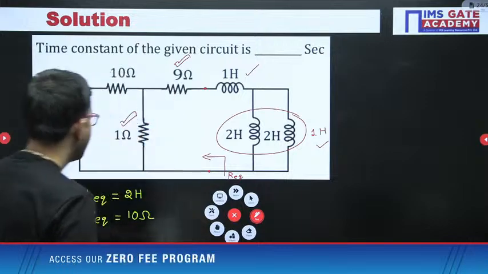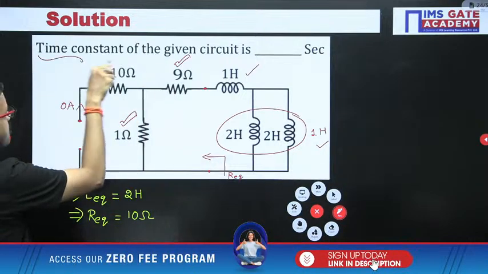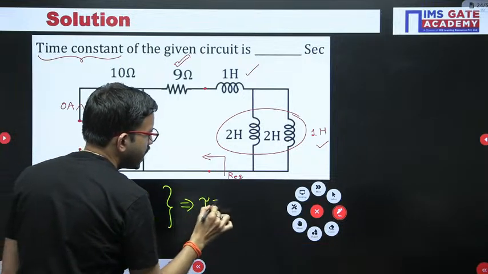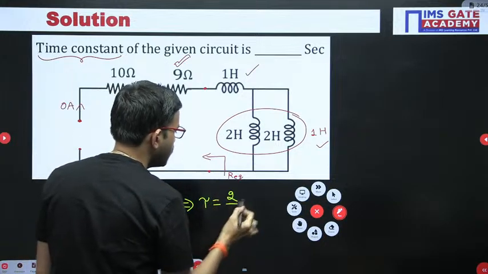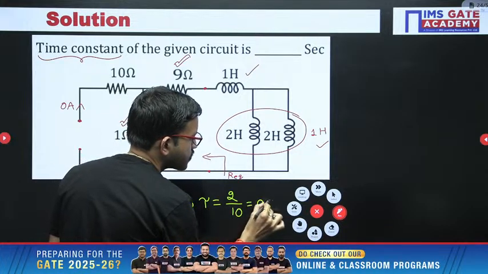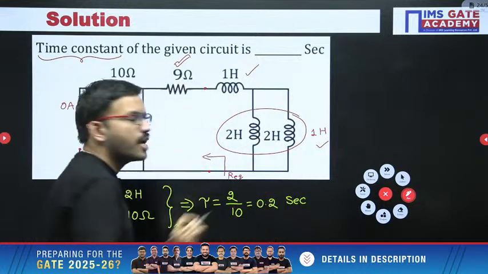Now you can find the time constant. In this question we have to find the time constant. The time constant tau is nothing but L equivalent divided by R equivalent. So L equivalent 2 Henry divided by R equivalent 10. 2 by 10, that is 0.2. Units are seconds, since it is a time constant.